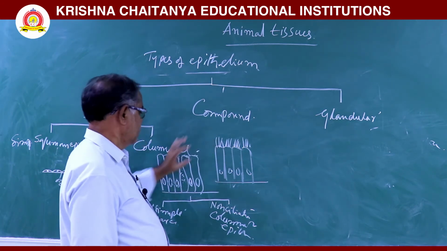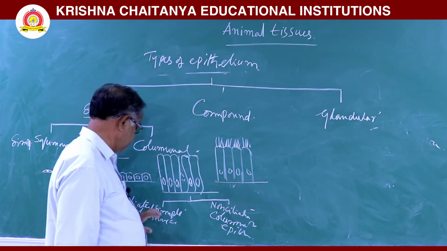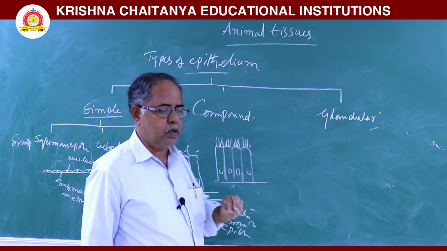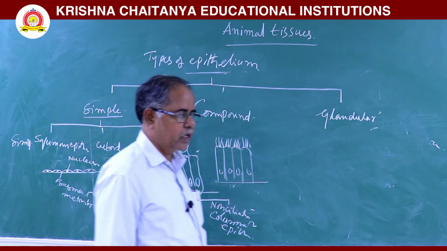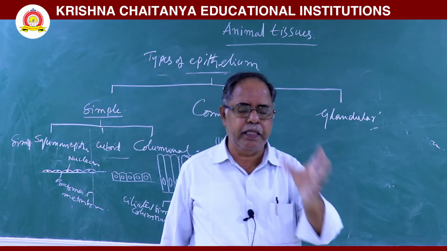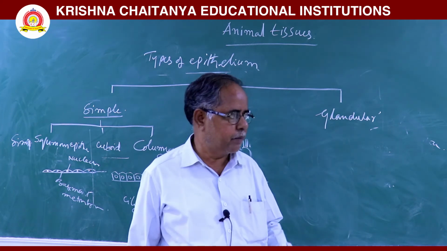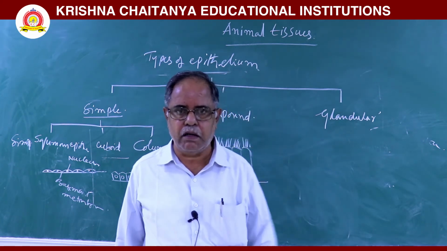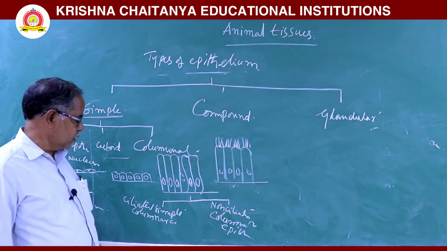This ciliated simple columnar epithelium is seen inside hollow organs.